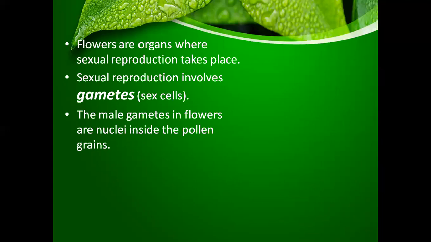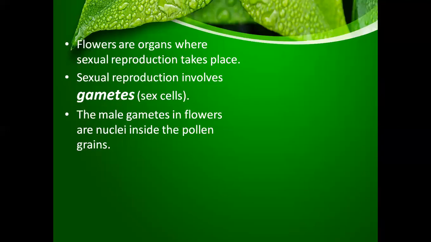We know that the male part of the plant is called the stamen or the androecium, which consists of the anther and the filament, whereas the female part of the flower is called pistil or carpel or gynoecium, and it consists of stigma, style, ovary, and within the ovary, ovules.